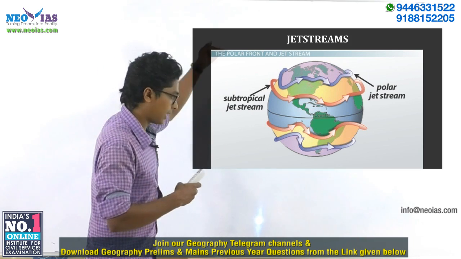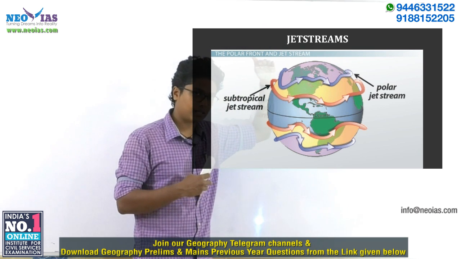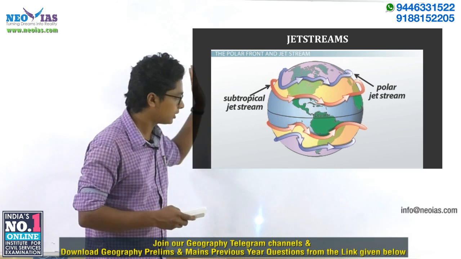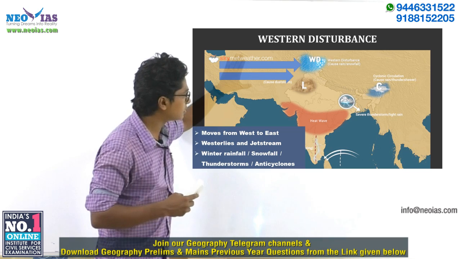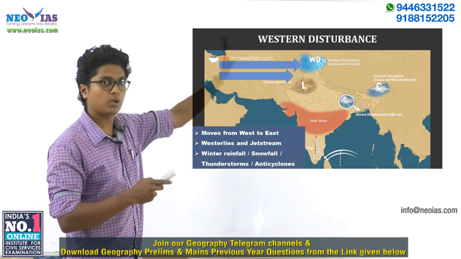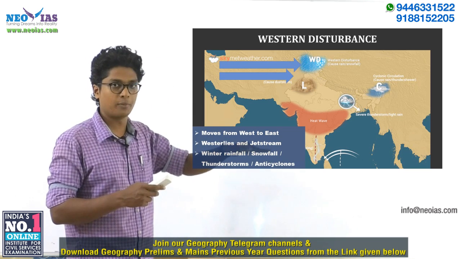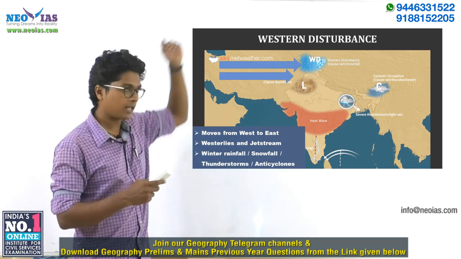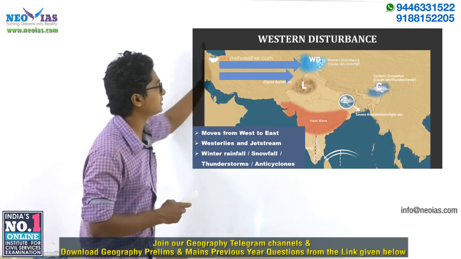From 35 degrees upward we have the westerlies, moving generally from west to east. At the same latitude we have the subtropical jet stream, again moving from west to east. So in the northwestern regions of India, we have these two events: the westerlies moving through the surface, say 1 or 2 kilometers, from west to east, and on top of that the subtropical jet stream moving west to east.